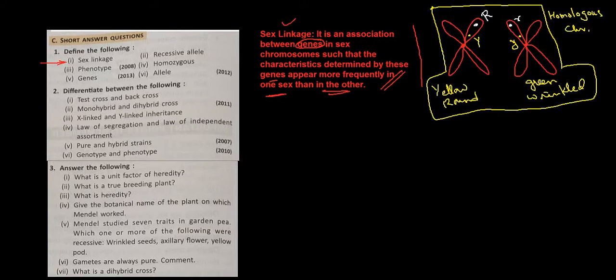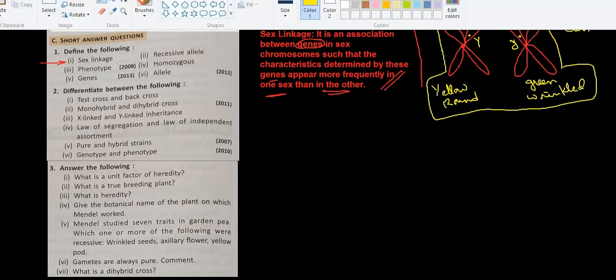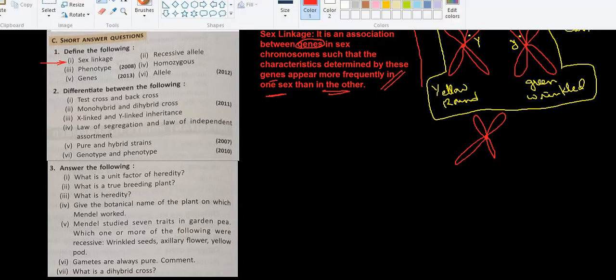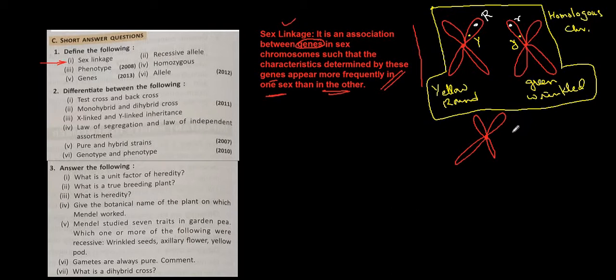During the crossing over, what is it going to happen? These chromosomes are going to cross with each other. Which part of the chromosome is going to cross? The chromatid parts, and both the chromatids are of different chromosomes. That's why they are considered as non-sister chromatids. These two are sister chromatids, while this one and this one are non-sister chromatids of a homologous chromosome.